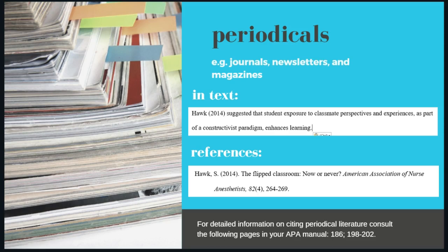In the reference list, we have the author's last name followed by the first initial, then the date of publication in parentheses. The title of the article appears next. The first letter of the first word only is capitalized. If there's a subtitle, we capitalize the first letter of the first word there as well. The title of the publication appears next, italicized, and the first letter of each word is capitalized, followed by the volume and then the issue number. Note that the issue number is not italicized, and then the pages that the article appears on.